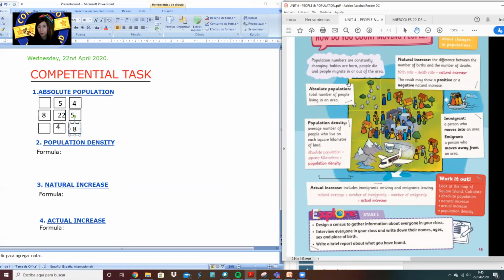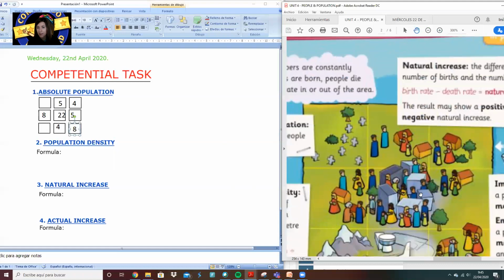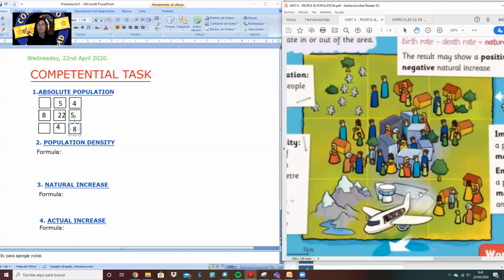So I want to focus your attention on this picture here, so I'm making it bigger because this is the picture that I'm using to explain the activity you'll have to do today. What are we going to do? First thing, we're going to write the date and the title of the activity in the notebook. And I'm going to explain how to calculate the absolute population, the population density, the natural increase, and the actual increase in this certain community.